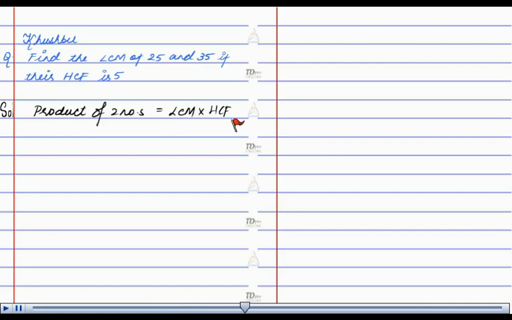Using this concept, we have the product of two numbers, that is 25 into 35 is equal to LCM into HCF, that is 5. Therefore, LCM will be 5 into 35, that is 175.